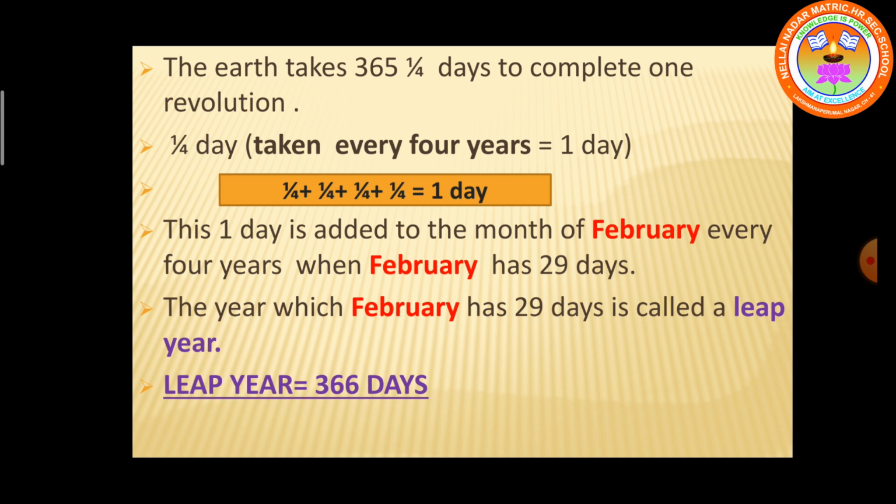This 1 day, when added to the month of February every 4 years, makes February have 29 days. The year in which February has 29 days is called a leap year. In a leap year, students, you will have 366 days, and in the normal years, you will have 365 and 1/4 days.